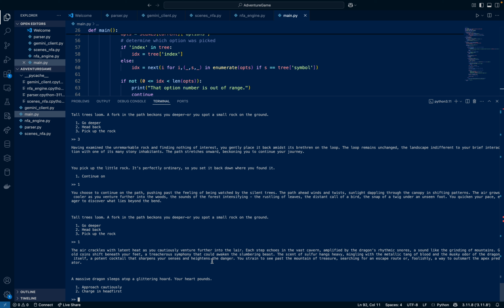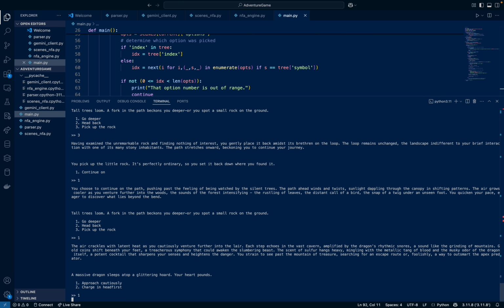All right, a massive dragon sleeps. I'm not going to read all of this, I'm just going to read this: the massive dragon sleeps atop a glittering hoard. Your heart pounds. From there, you can either charge in headfirst or approach cautiously. It's pretty obvious what choice you're going to make to survive. So let's just say we want to beat the dragon. So we approach cautiously.